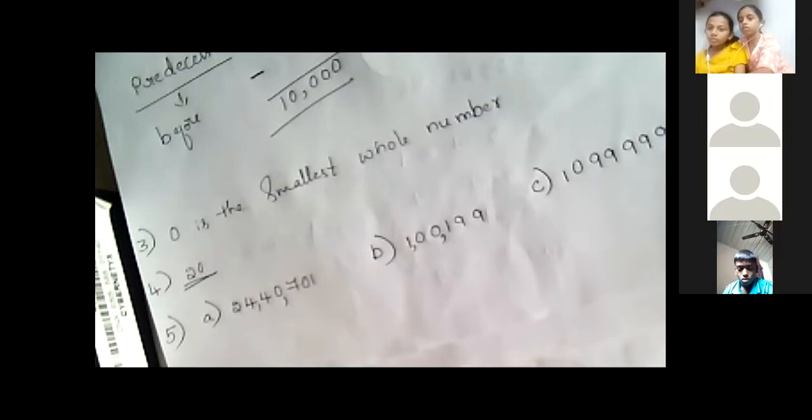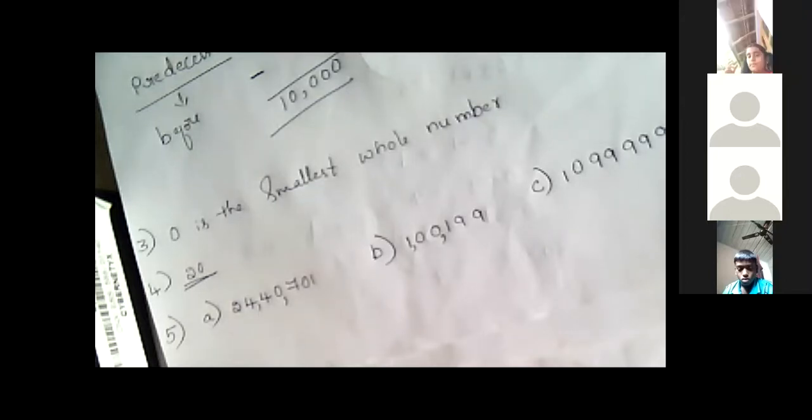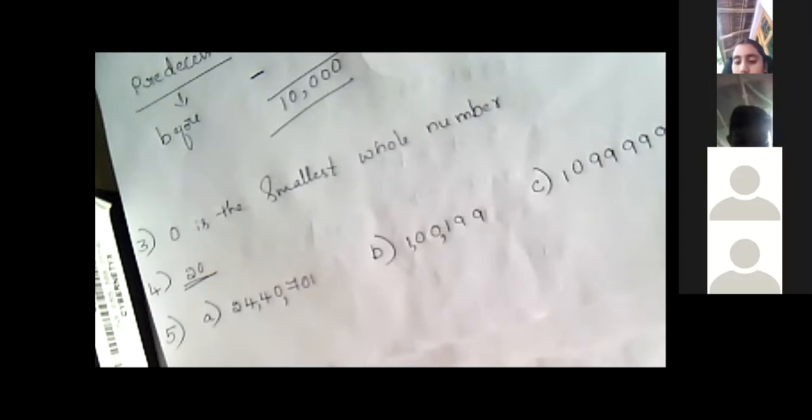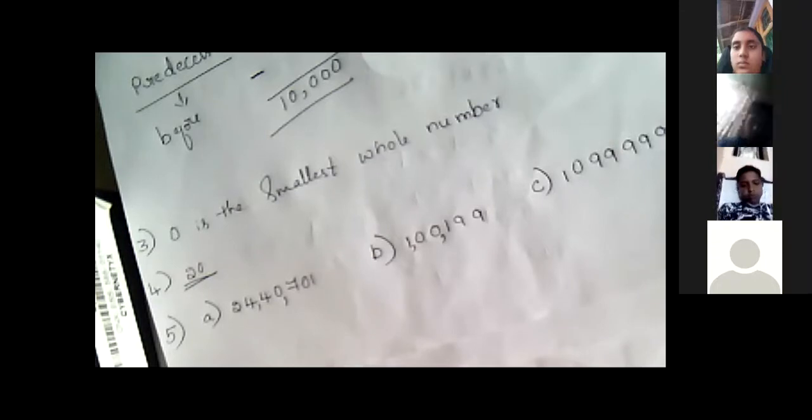Revati, listen. They have given the number. It's a whole number. You have to add 1 for the number. Add 1 for that number and then you will get the successor of that. Understand, Revati? Add 1 for the given number. Is that correct? Yes, add 1 for that number.